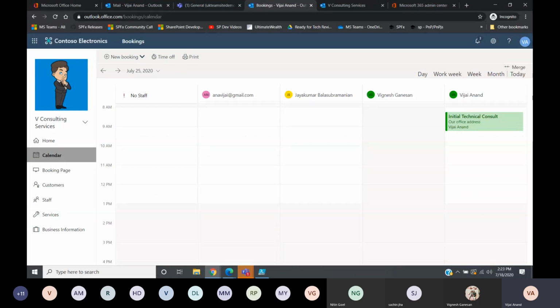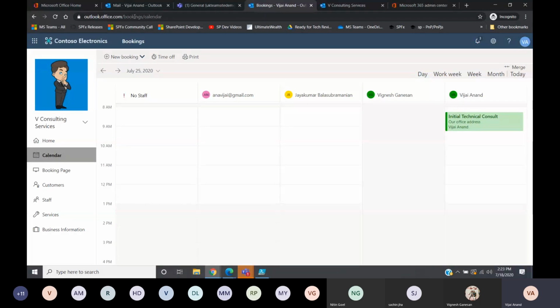In situations like this, when you're booking appointments with the Teams meeting, the customer can easily join the Teams meeting and they don't need any sort of license or anything like that. I'm talking about the customer who is booking the appointments. They don't need a Teams license. They can just go and book the appointment and join the meetings. So this is how you manage the Microsoft Bookings.